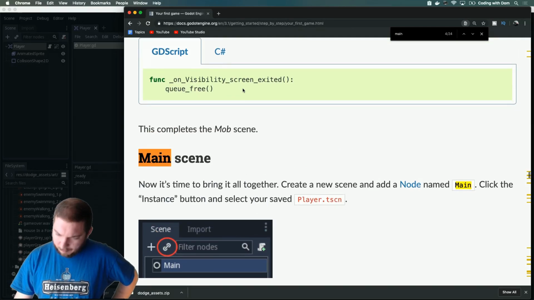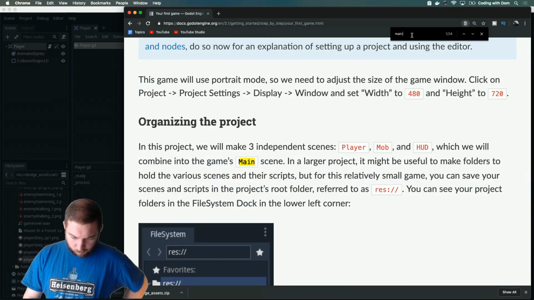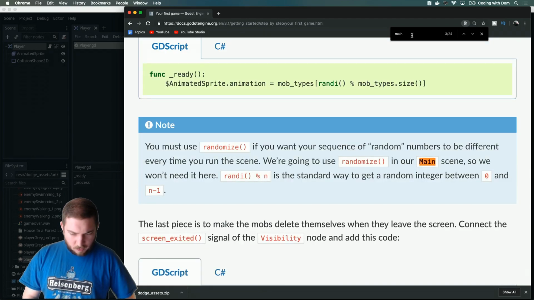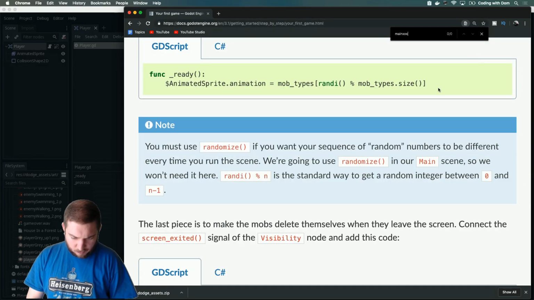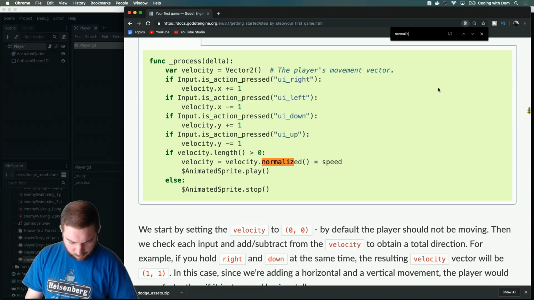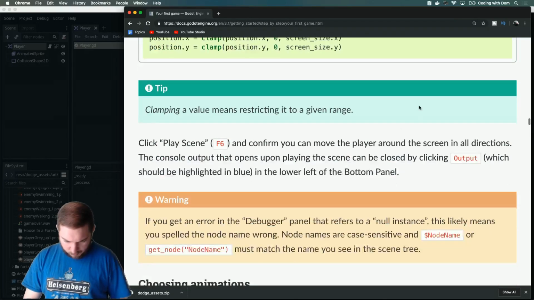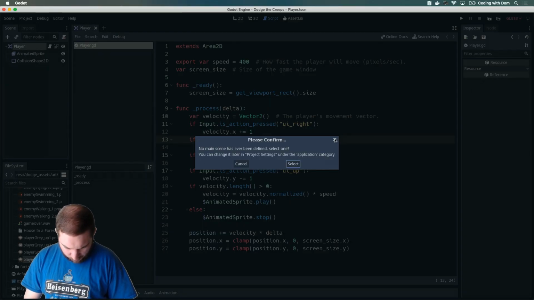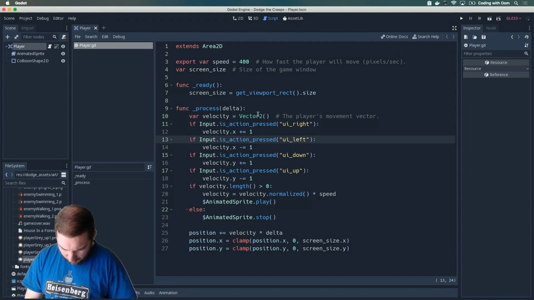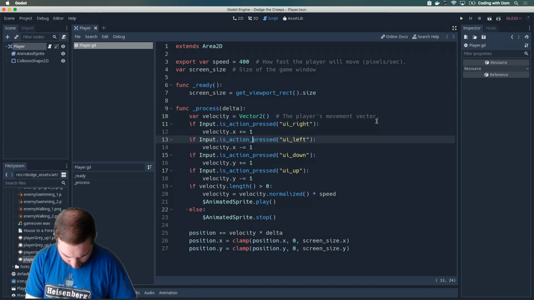We haven't defined a main scene yet, right? Okay, I'm just gonna, where were we? Normalize. So we were more or less here, it just says press. Actually, maybe I need to do, is this play scene? Or is there a different thing for play scene?